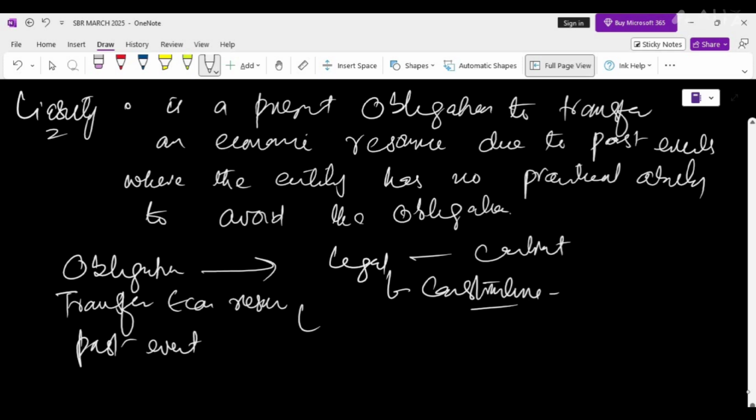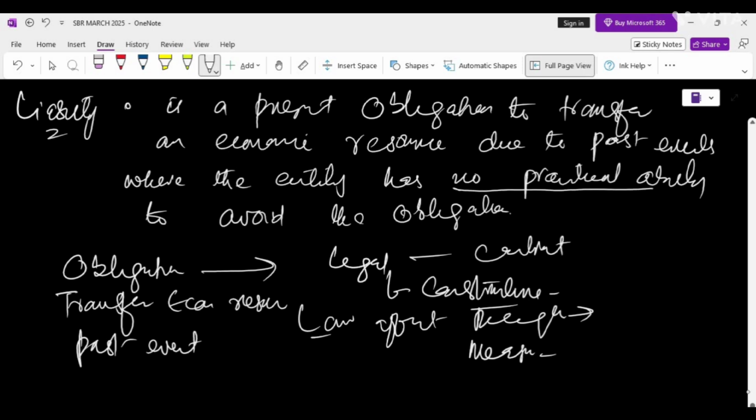So whether the liability is recorded in the financial statements and how the value is discounted for uncertainty. And by past event, we mean that the transaction or the event happened in the past. But here we have used the term, you might say, appraise, that is no practical ability. So no practical ability to avoid means that it requires judgment to assess that the entity is truly bound.